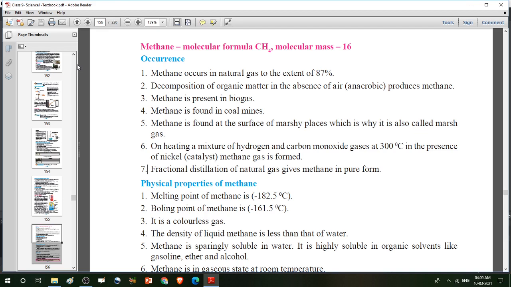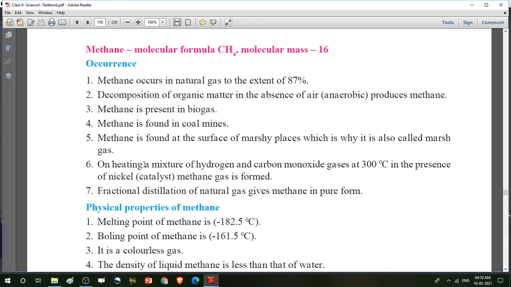The next heading, on heating a mixture of hydrogen and carbon monoxide. CO is the molecular formula of carbon monoxide. So on heating the mixture of hydrogen and carbon monoxide gas at 300 degrees centigrade in the presence of nickel as a catalyst, methane gas is produced.